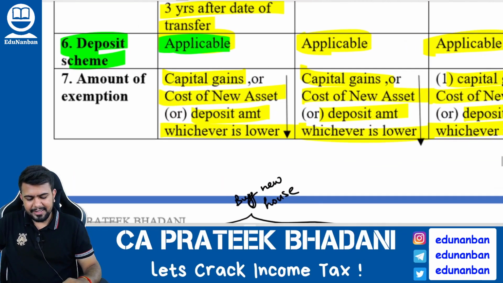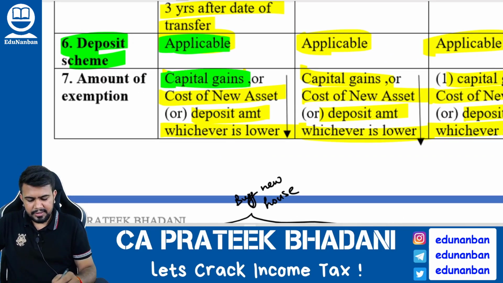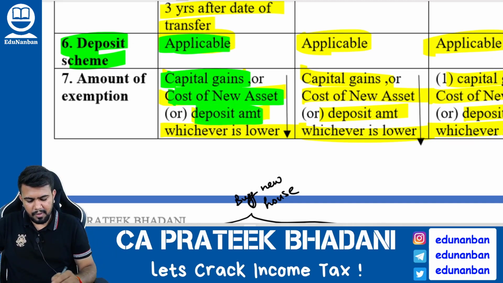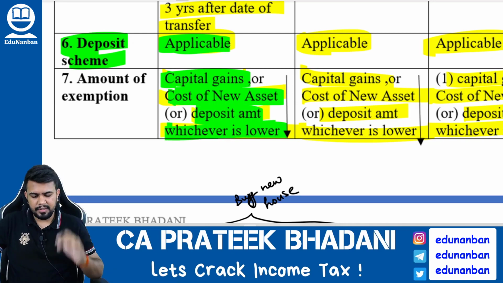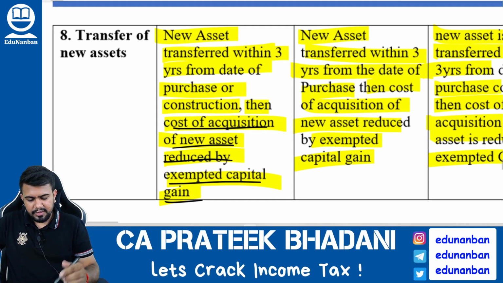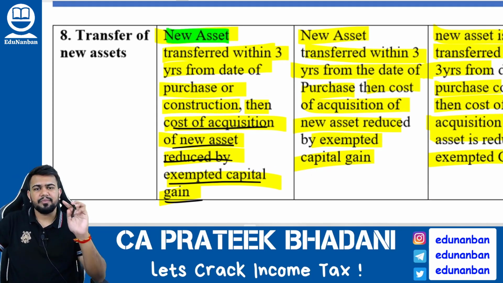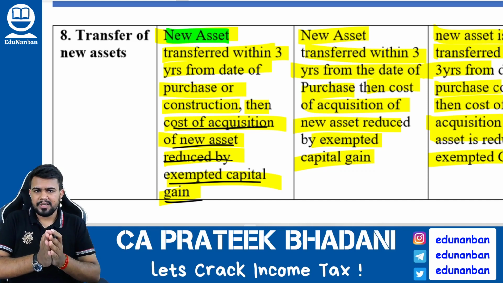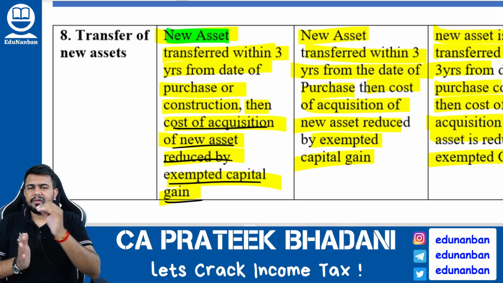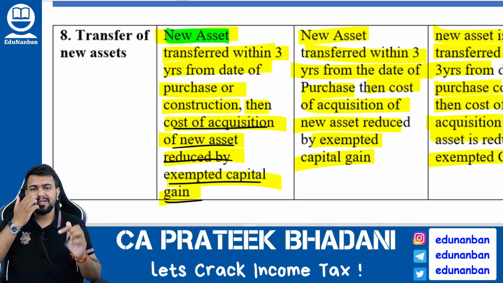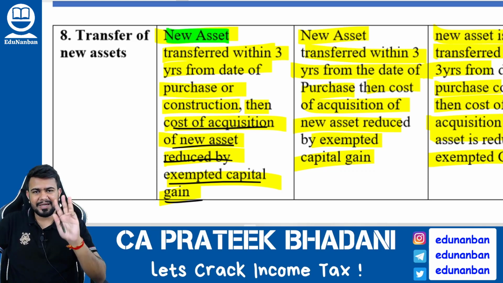Now, how to calculate the exemption? The exemption will be the capital gain amount or the cost of the new asset or the amount deposited in the capital gain account scheme, whichever is lower. You get my point? Next, now listen very carefully. The new asset should not be transferred up to 3 years. What did I tell you? The assessee should buy or construct a new house within 1 year before, 2 years after, or 3 years after. This new house is there, no? He should keep it at least for 3 years.